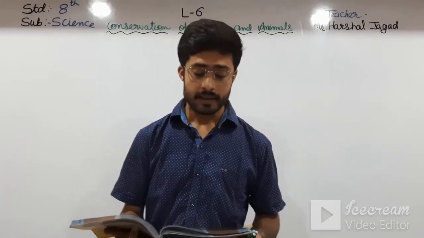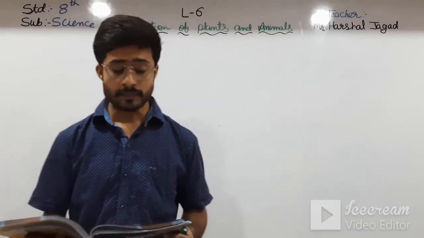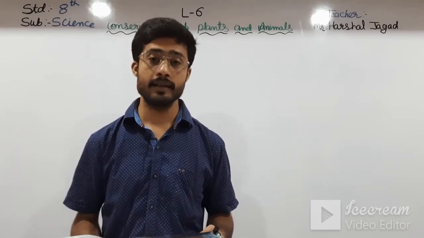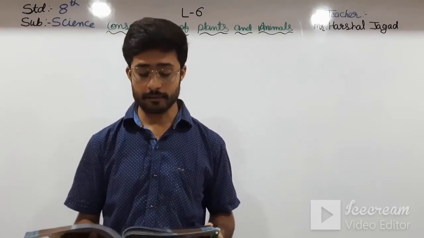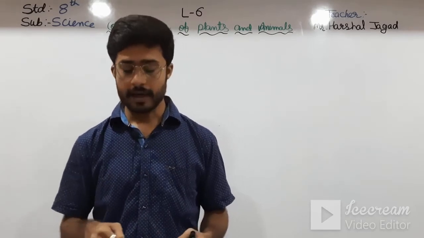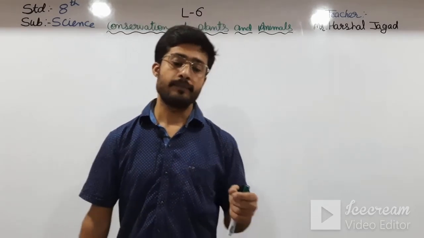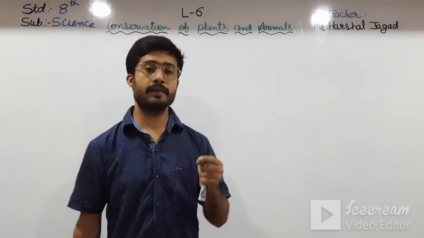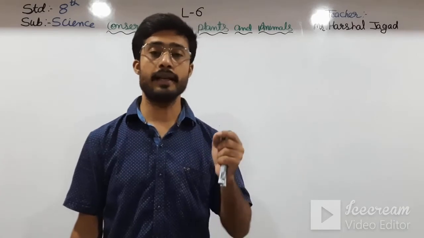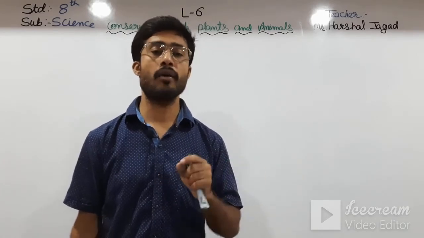Okay students, see here, first was endemic species. So what are they? Species that are found in certain geographical areas are called endemic species. Means these endemic species are only found at certain areas, not everywhere.